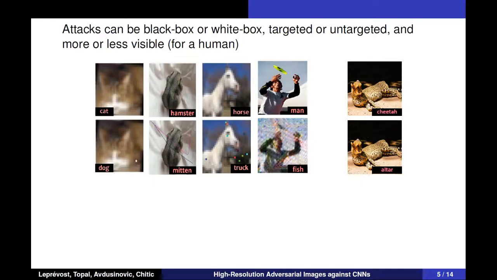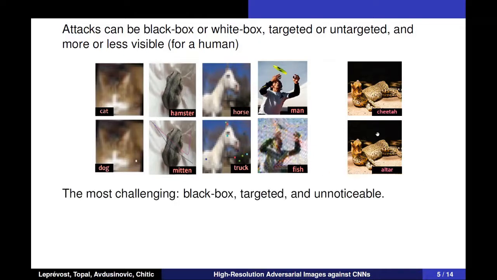In targeted attacks, the attacker forces the CNN to classify the image as a specific target class. However, in untargeted attacks, the attacker forces the CNN to misclassify the adversarial image as any category different than the true class. The most challenging one among all these attacks is the black box, targeted, and unnoticeable one. This is what we aimed at in our previous works.